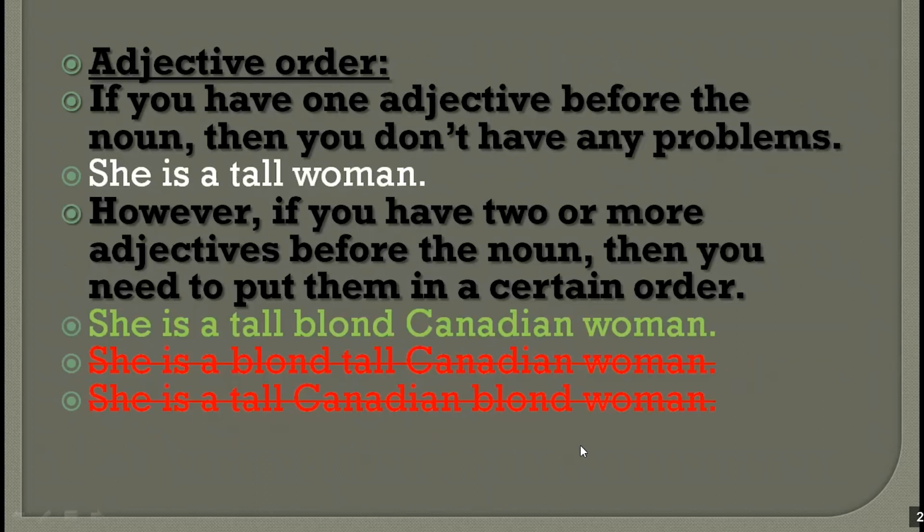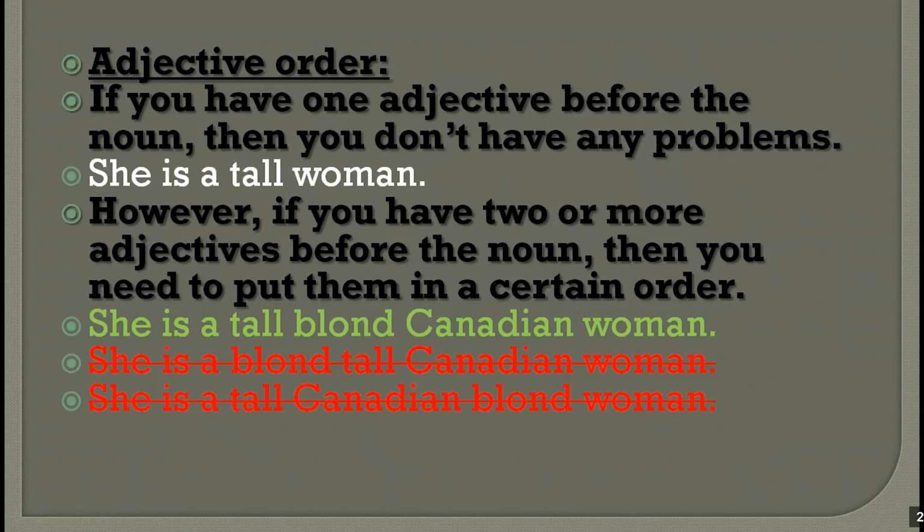Okay. Now we're going to talk about something different. It's adjective order. Okay, what's the problem with the adjective order? If you have one adjective before the noun, then you don't have any problems. She's a tall woman, no problems. But what if you have two or three adjectives or more than that? Then you do have a problem.